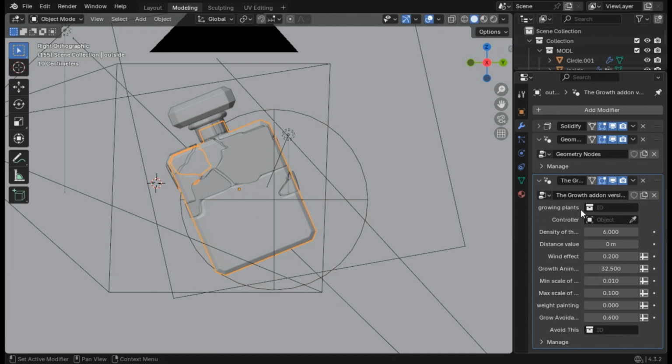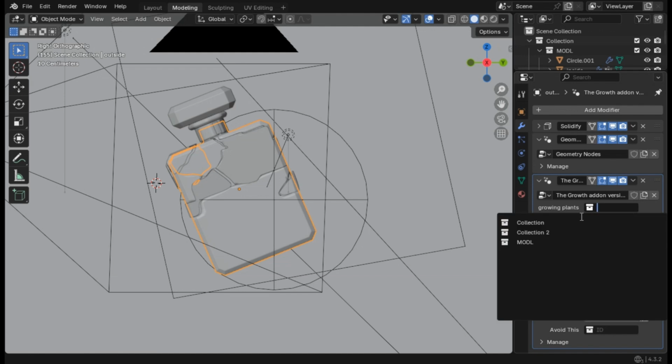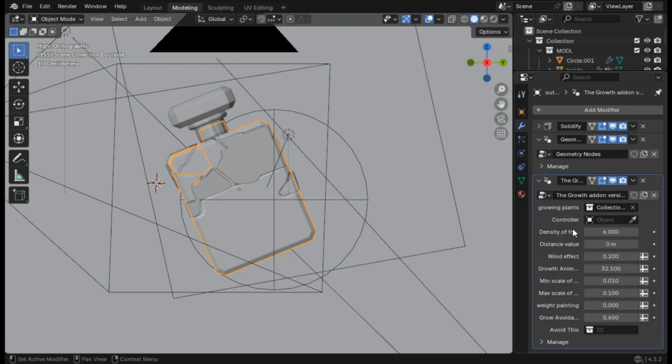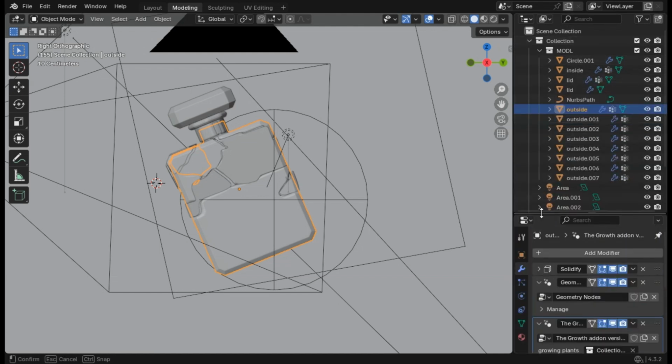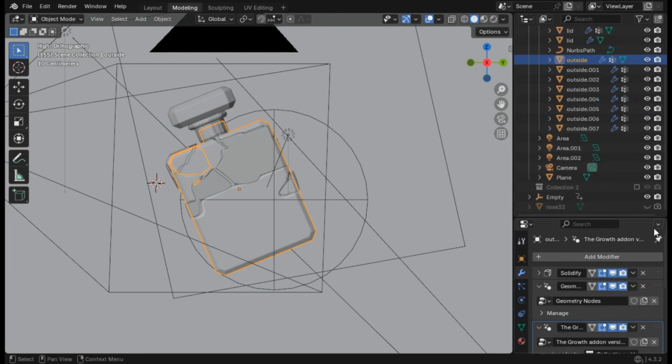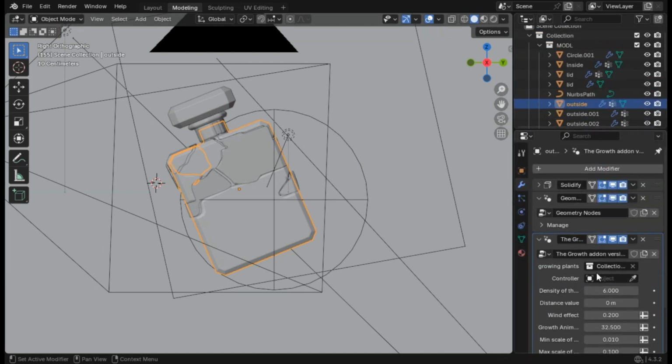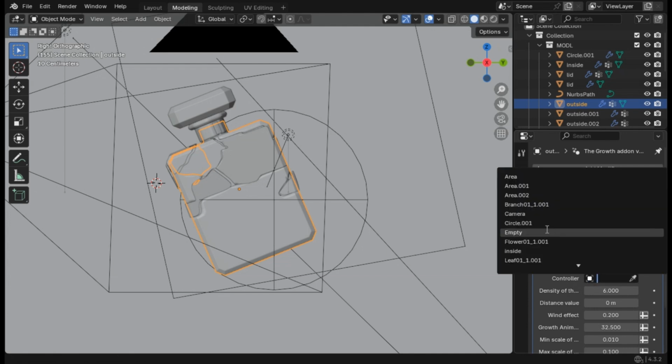So the first one is growing plants. Now what we will do is add the collection of the plants we will be using to make the animation. For me, it will be the ones I just showed you earlier, the flower, the branch, and the leaf. So it's called collection 2, and we add the collection 2. Now the controller is what will be controlling where our plants will be growing. And for me, it's going to be the empty, as I already showed you.